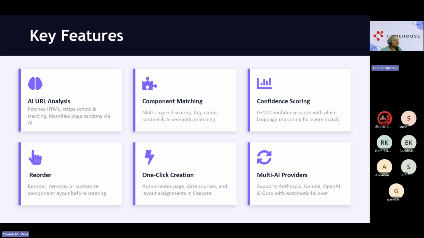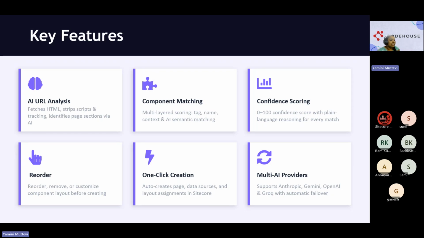Now, one click creation is that it creates pages in one click. We don't need to do anything. We just need to give a page name. That's it. After analysis is done, we just put the page name and click on create. It automatically creates, and once the page is created, it creates with data sources, layered presentations, and everything on the page would be already there except content.